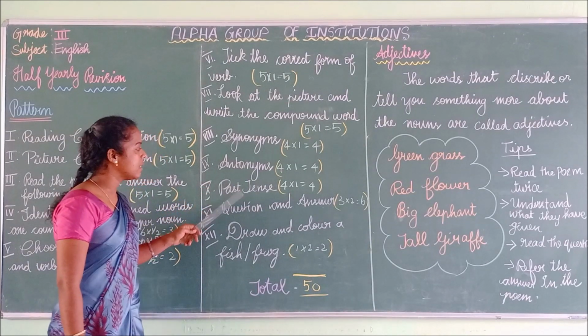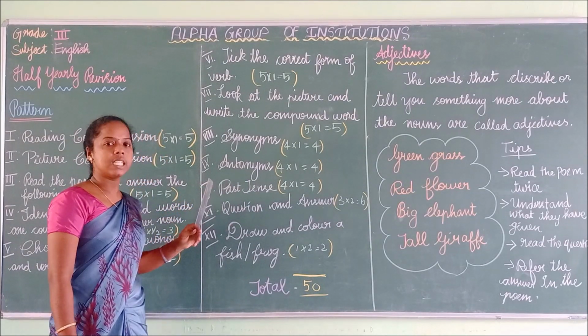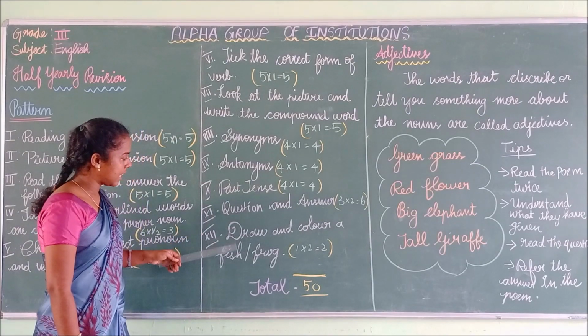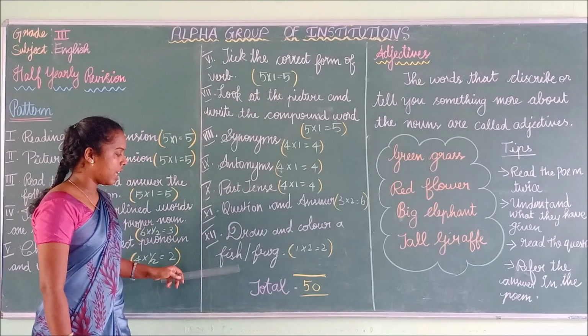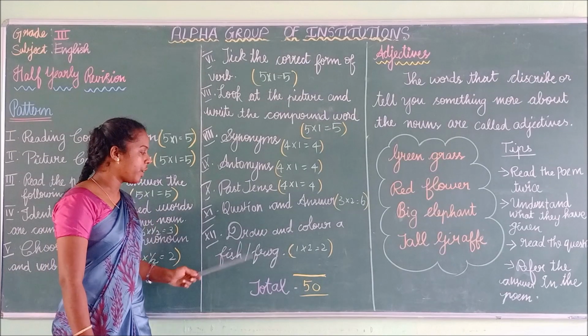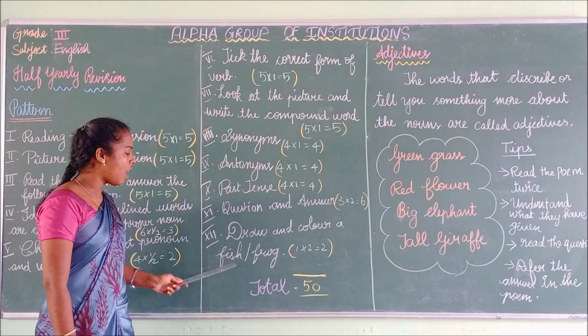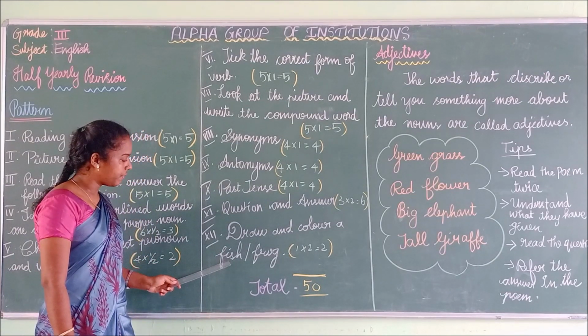Synonyms, antonyms, past tense, and question answers are revised in this class. Finally, draw and color a fish or frog. This is for your homework: draw any one, fish or frog.